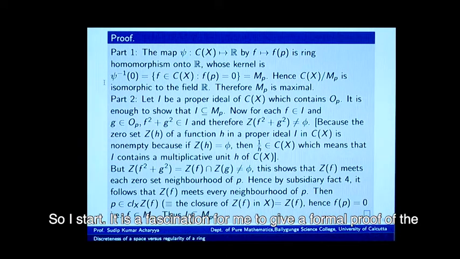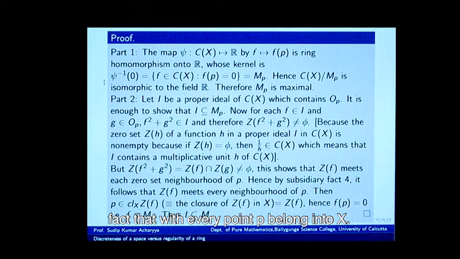So, I start. It is a fascination for me to give a formal proof of the fact that with every point P belonging to X, the ideal M_P we have just introduced will turn out to be a maximal ideal. So, for that point P, we can define a function, let me call it psi, whose domain of definition is the whole ring of continuous functions C(X), and whose range is the set of real numbers R, defined by psi(f) equal to f(P).